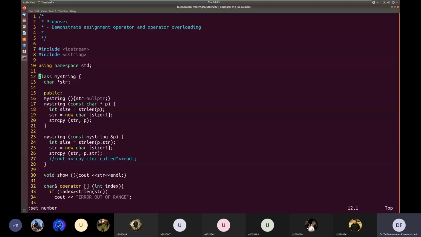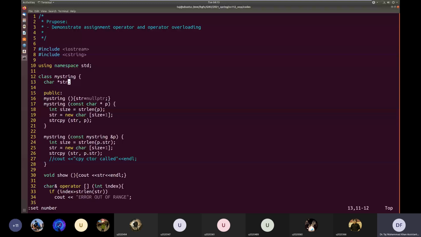So we can see that we have a default constructor which initially initializes the string to null. Internally we are storing the representation of the string as a character array. That character array will be dynamically allocated and we'll be storing the starting address of that character array.